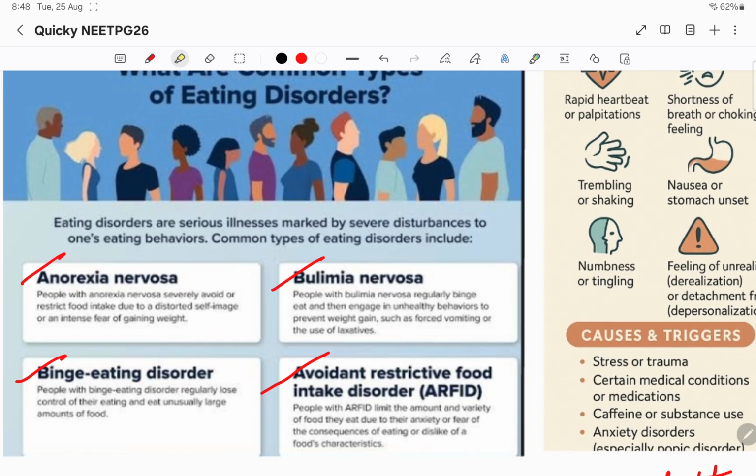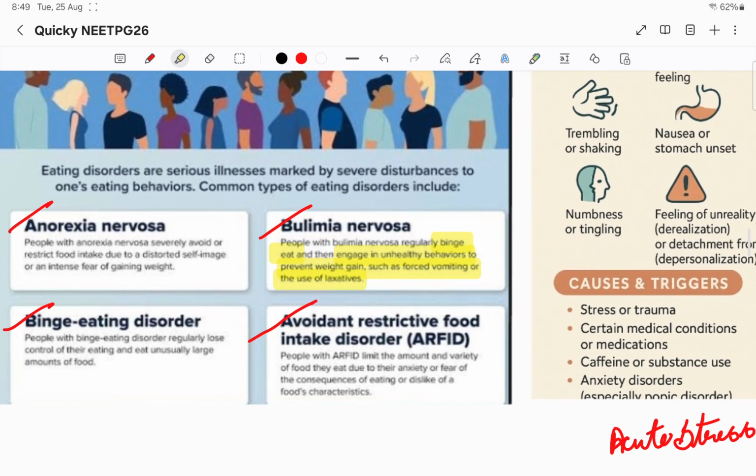Then coming to bulimia nervosa, basically they'll binge eat, and unhealthy behavior also will be there. But what they do is they avoid the food afterwards by gagging themselves, so they'll prevent the weight gain. Forced vomiting they'll do, or use laxatives. They'll eat too much, and they think, okay, this is making me gain weight, so they'll try to avoid this. That is bulimia nervosa. Please differentiate between anorexia nervosa and bulimia nervosa.